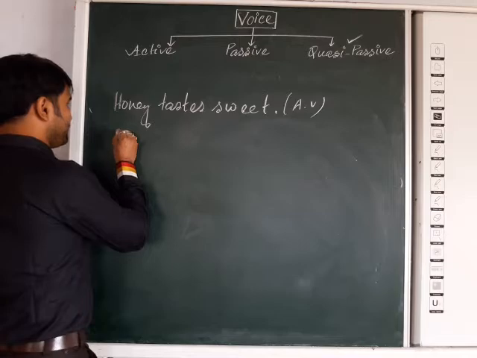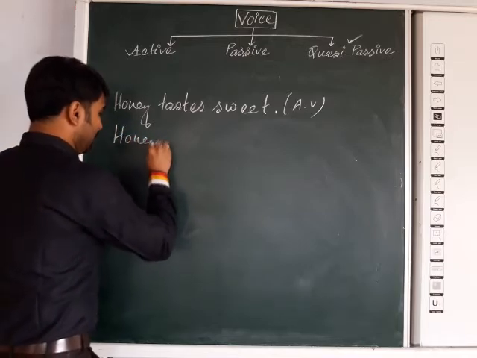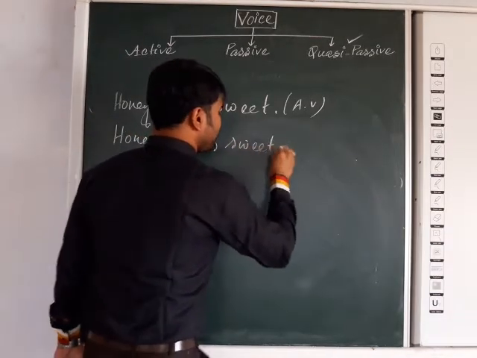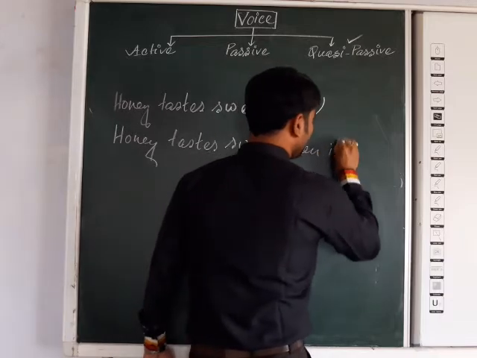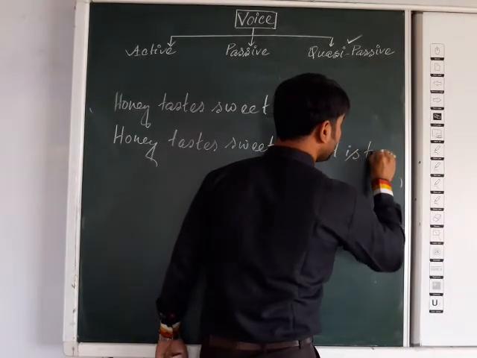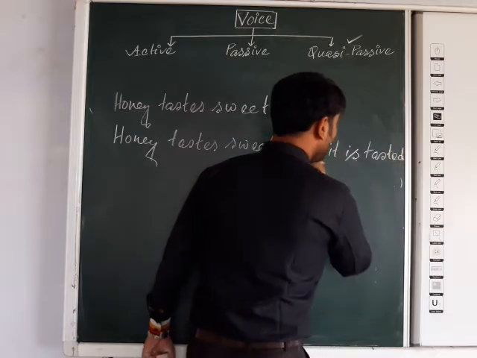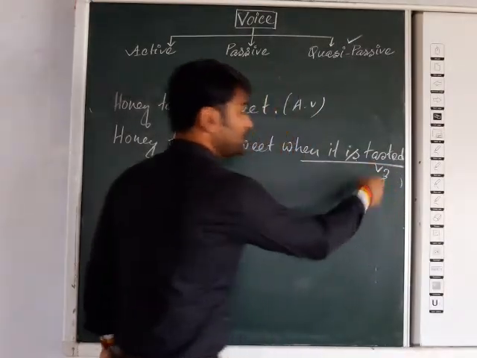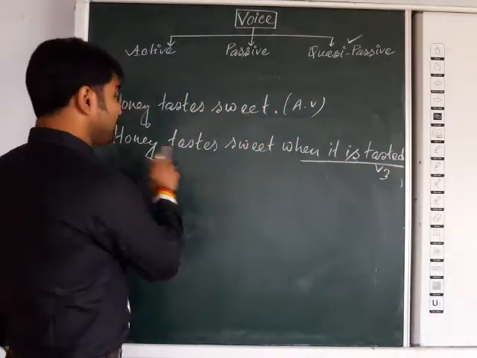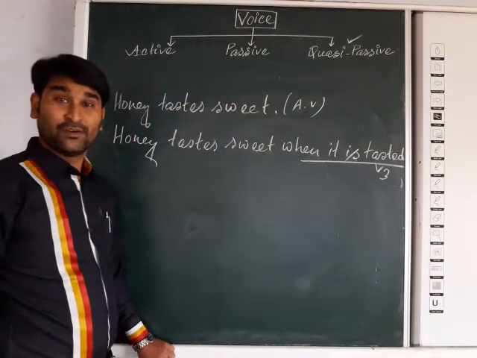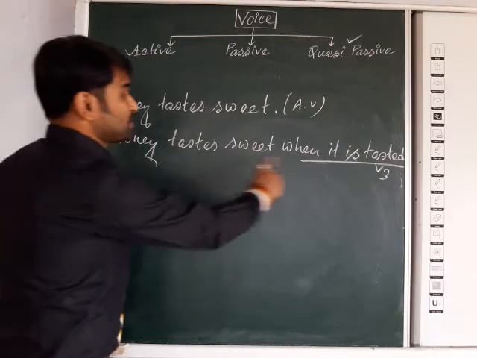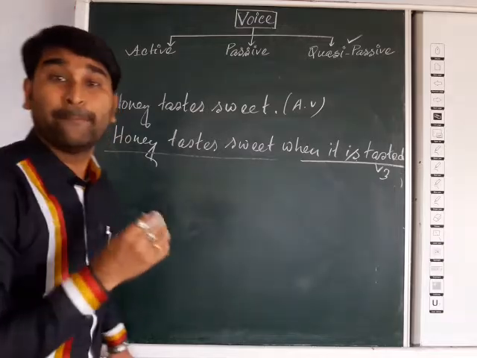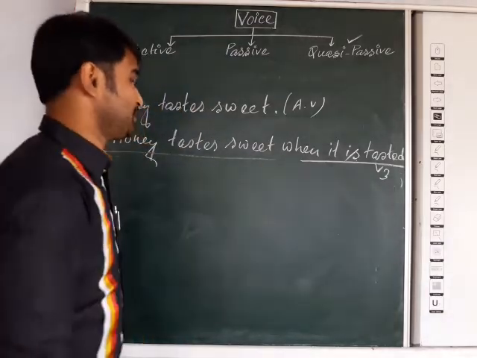Now if you go for the passive, then it will be: honey tastes sweet when it is tasted. Now look at this form. When it is tasted: object followed by is, then V3 form of the verb. As I told, without V3 form voice change will not be done. So honey tastes sweet when it is tasted. Then only it is the quasi passive voice. That means the whole sentence looks like active but is actually passive in sense. That's why it is quasi passive voice.